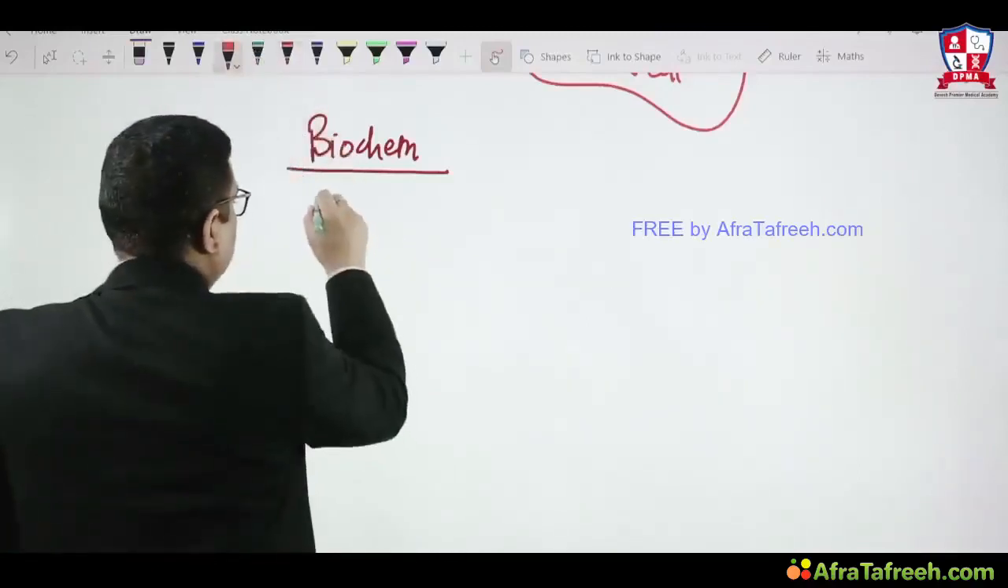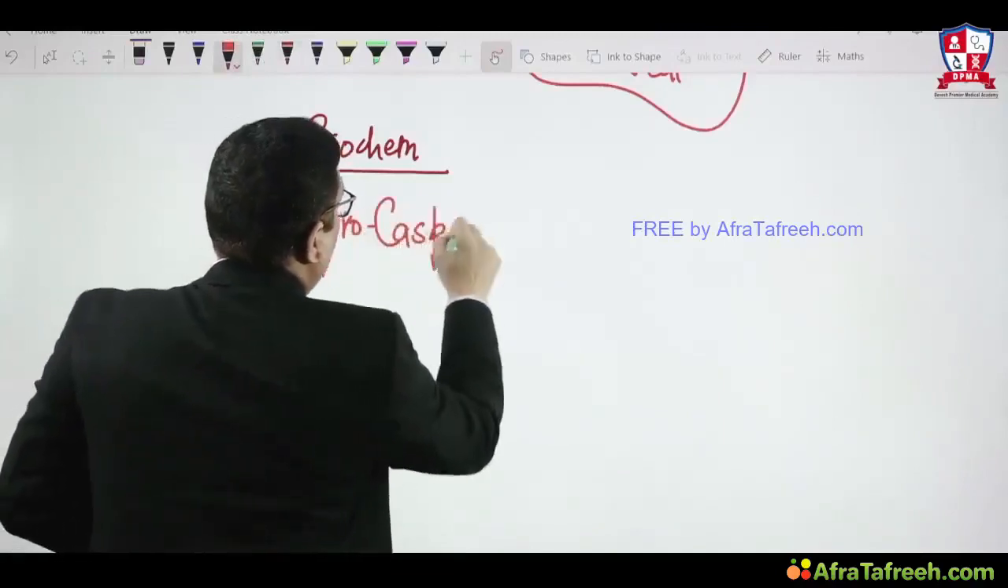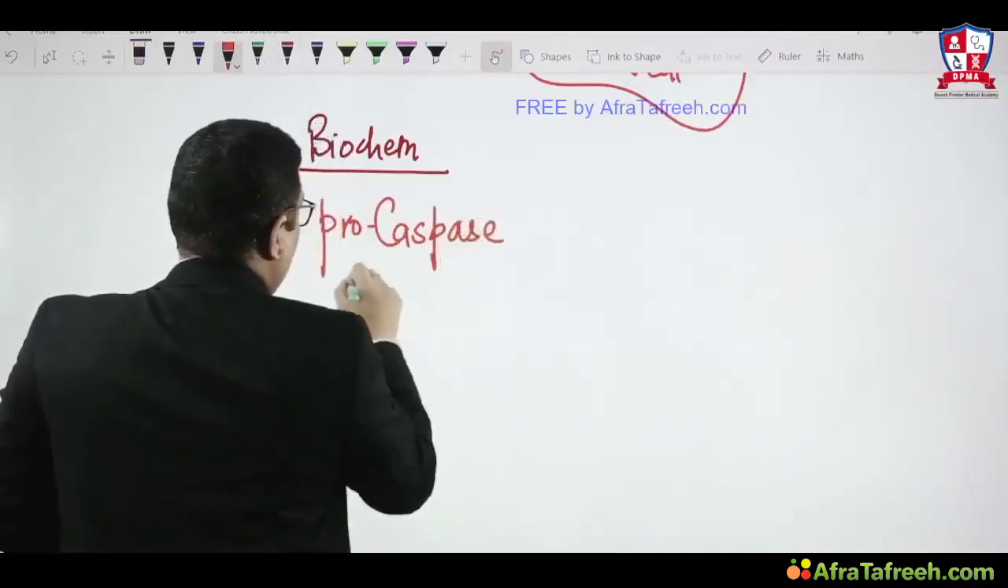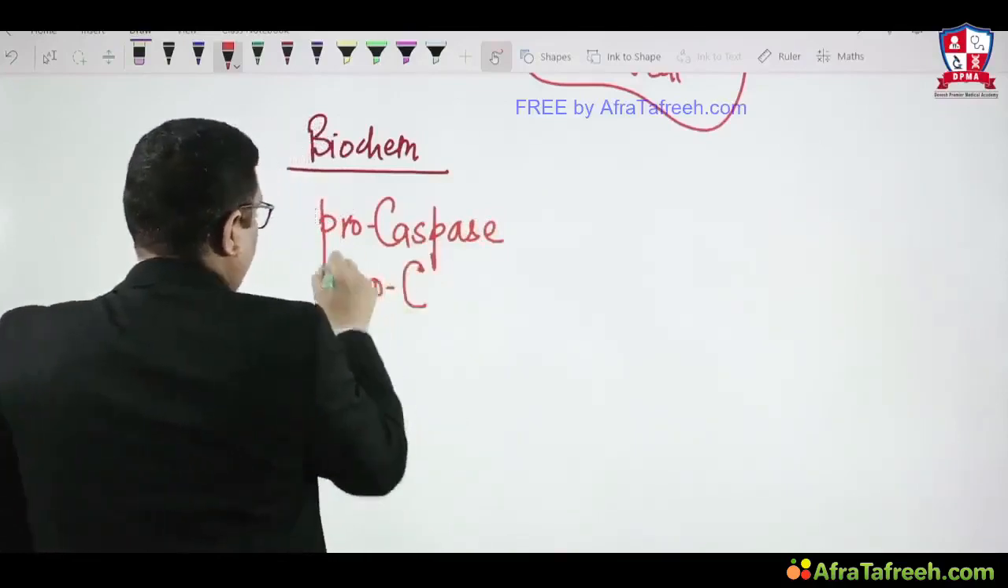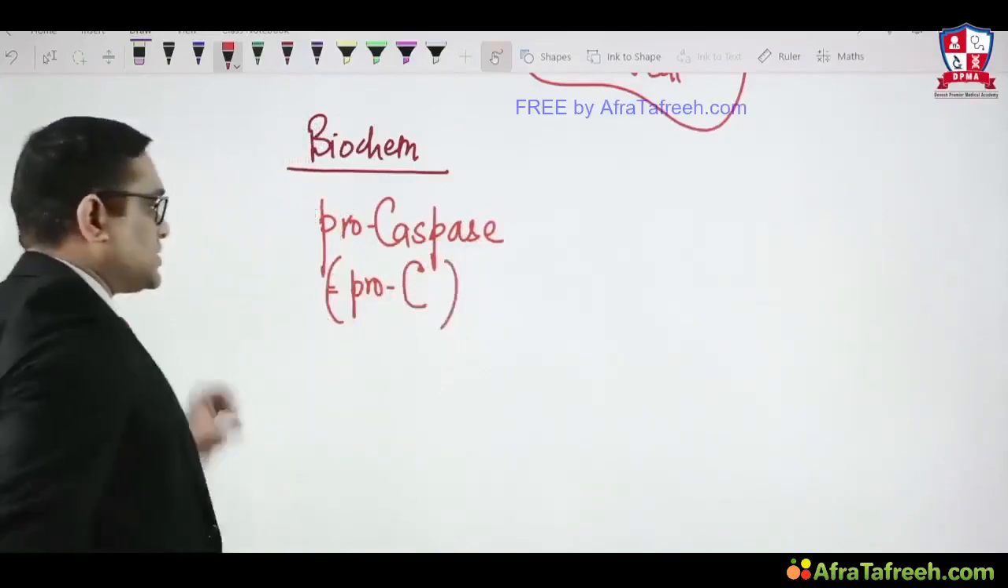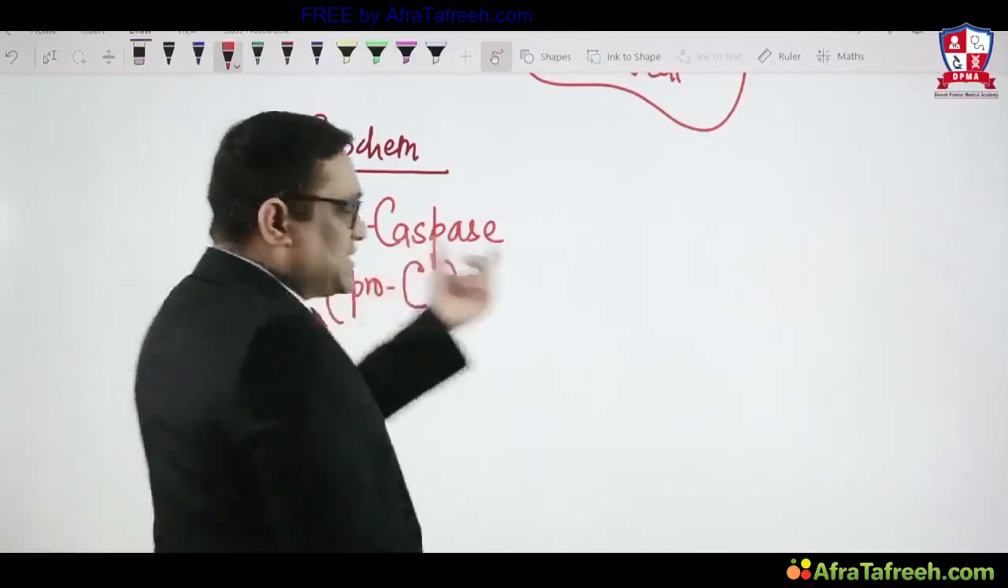In apoptosis, there is one enzyme called procaspase. In short, I will write procaspase with a capital C. Right, so this is the procaspase. I'm just writing in short form. Right, so procaspase will be there. This procaspase is the inactive form.